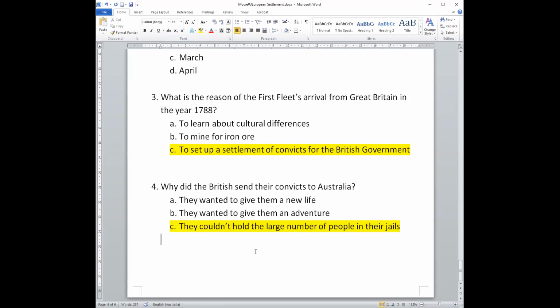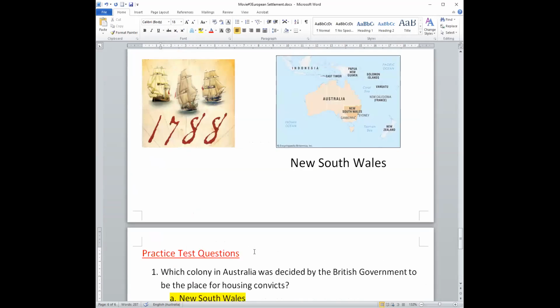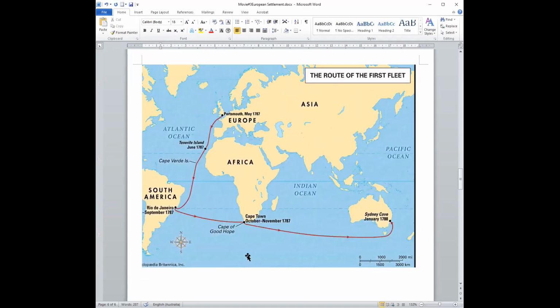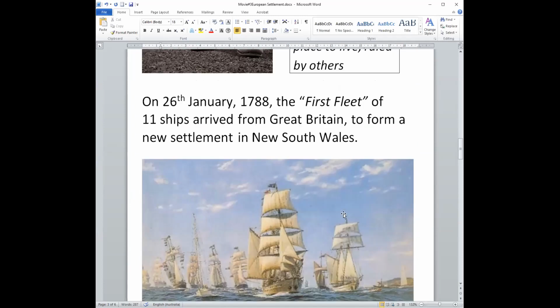There were too many people. So they sent, let's go to the map, they sent 11 ships on the first fleet around this route to the new colony of New South Wales. And this is the date that they arrived, 26th of January 1788, called the First Fleet. They arrived in New South Wales.